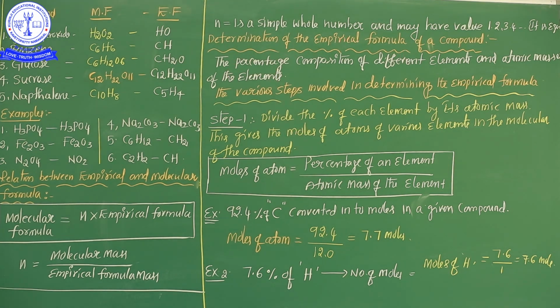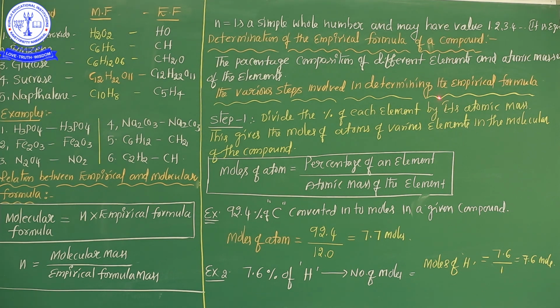See, here, what is needed to determine the empirical formula? The percentage composition of the different elements and the atomic masses of the elements. This is the most important key point. Write it down in your notebook. So the percentage composition of the different elements. So how to determine the empirical formula?